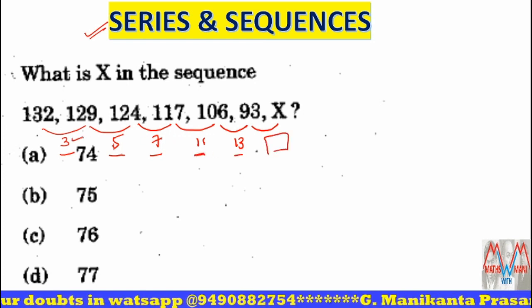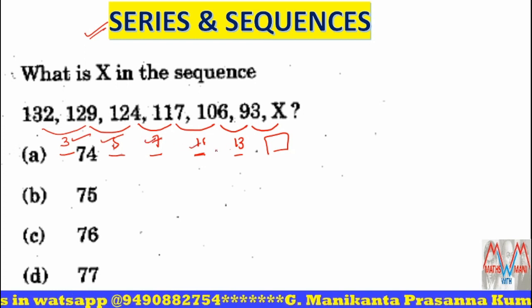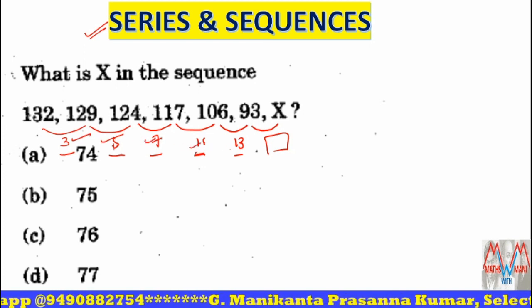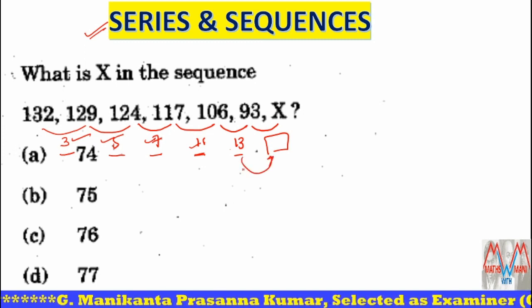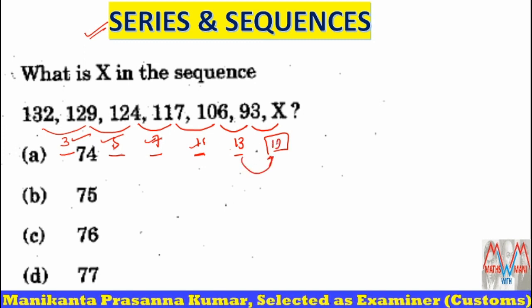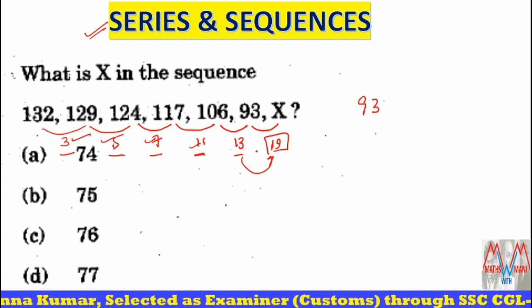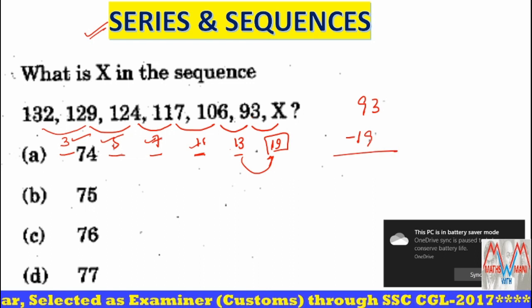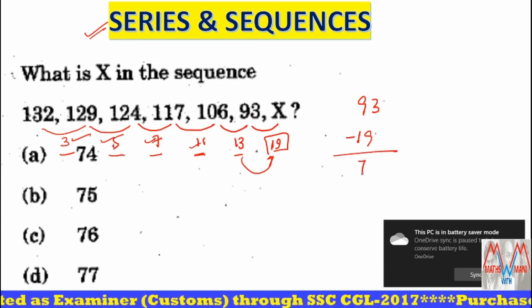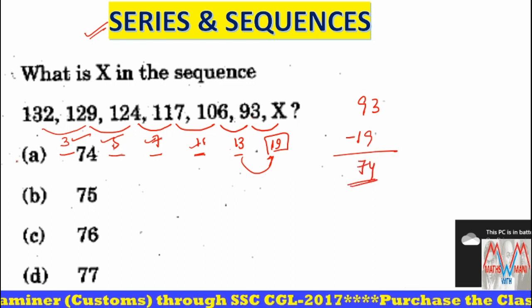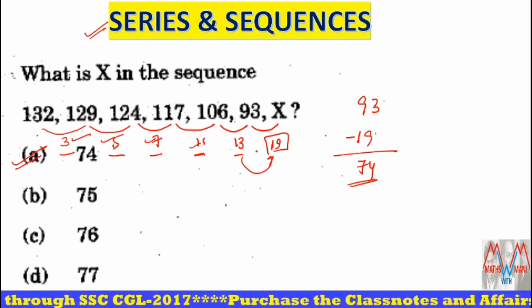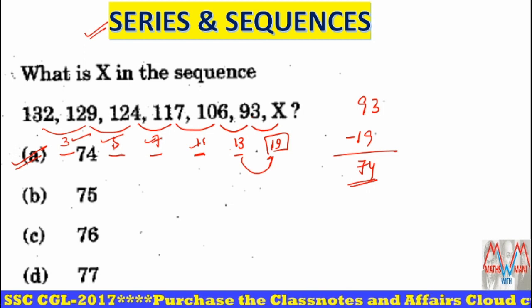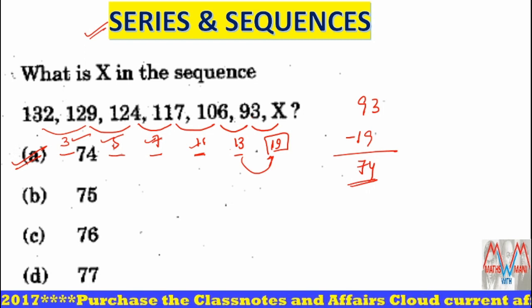Here if you observe 3, 5, 7, 11, 13, these are the odd prime numbers, consecutive prime numbers. So what about the next prime number for 13? It is not 17, 19 is the next prime number. So 93 minus 19 is the correct answer. So that is equal to how much? 74. So 74 is the correct answer for this problem. Not 75. Sorry, 73. 73, I have made a mistake.